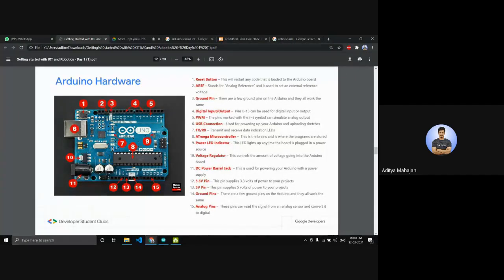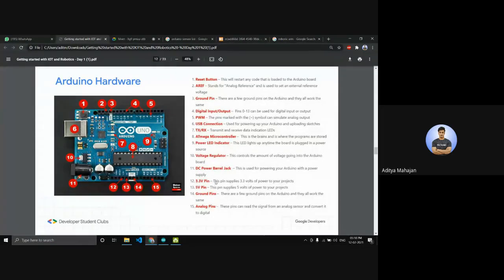Power LED indicator, self-explanatory, just glows when it's on. Voltage regulator is used when you are using an external power supply to regulate it down to 5 volts. DC power barrel jack, you can just plug in a router DC adapter and it will power on your Arduino without the USB cable.